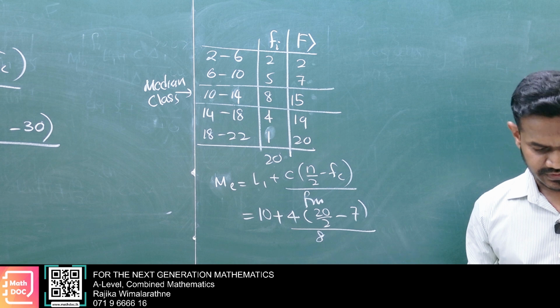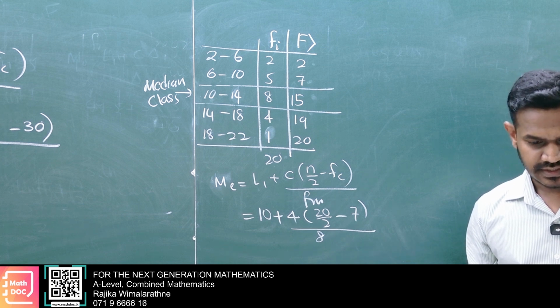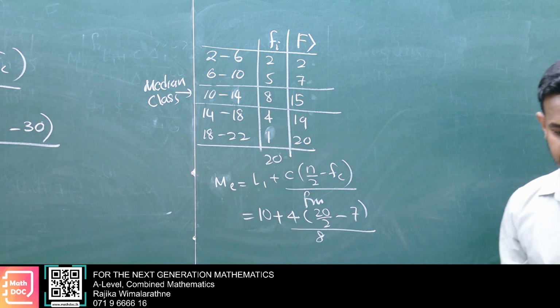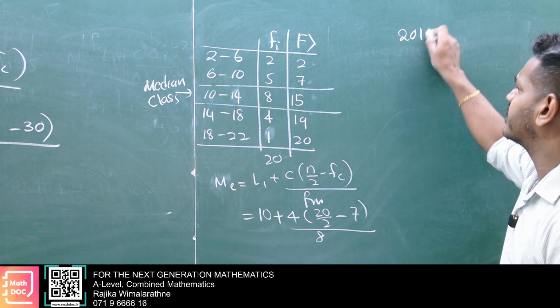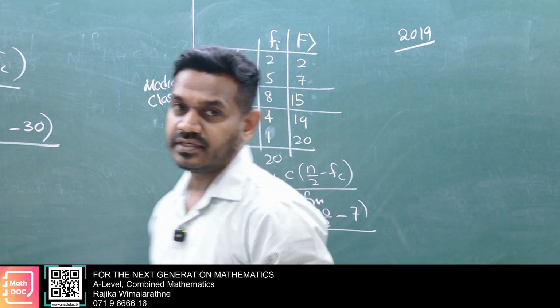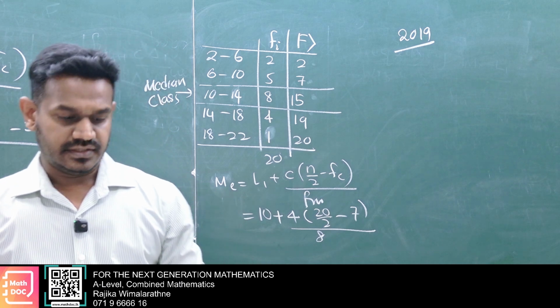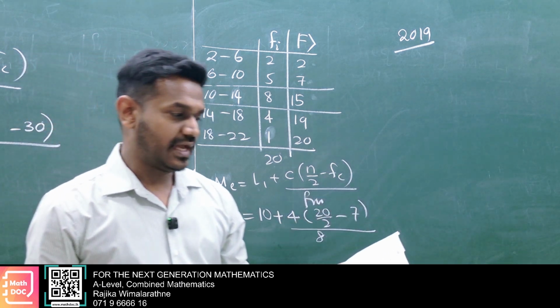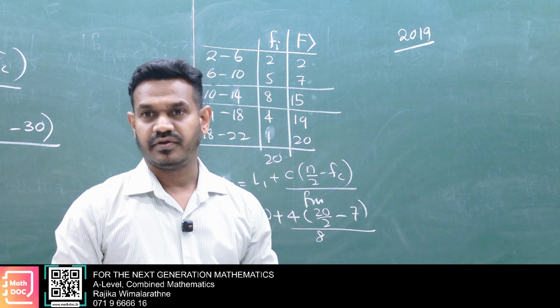Okay, let's do a few further. You do the 2019 one. Like mode, here it is very important to arrange in ascending order. These are all given in ascending order, so here no worries, we can directly get the formula.